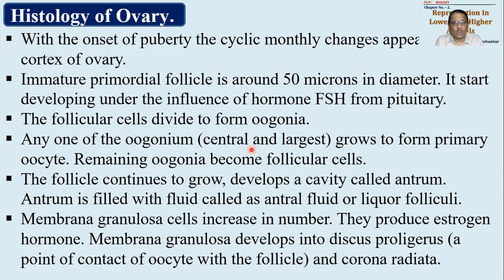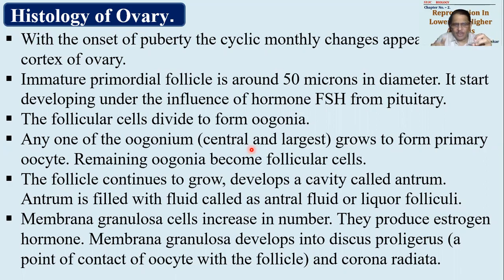Okay. Also, these membrana granulosa layers, they will start producing hormone that is called as estrogen. So estrogen is a female sex hormone that is given by developing follicle. This membrana granulosa will develop into a small connection. This small connection is called as discus proligerus. Okay, it is a point of contact between primary oocyte and follicle.